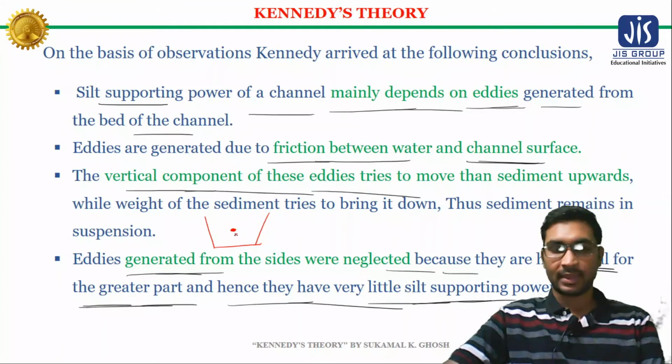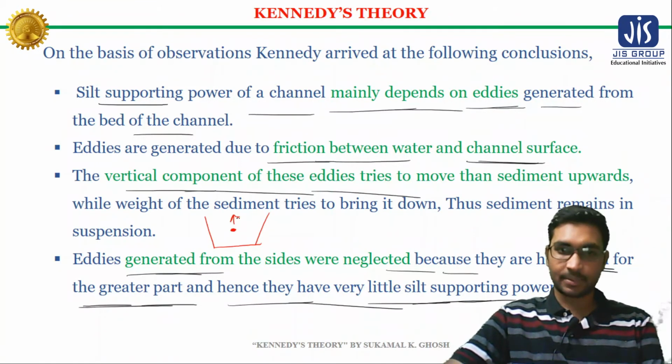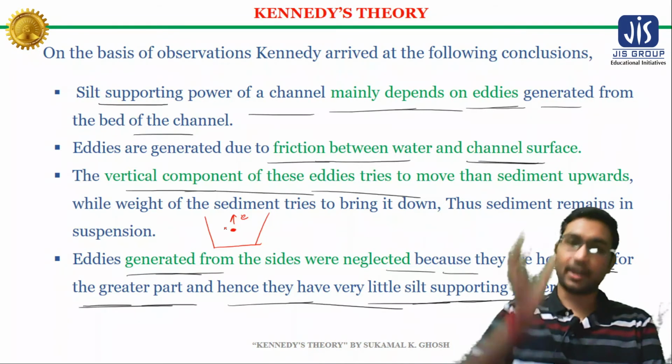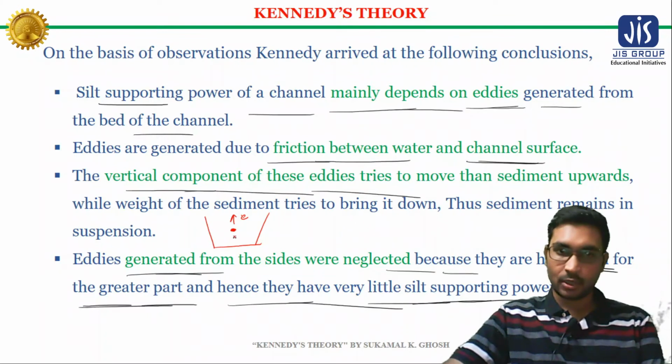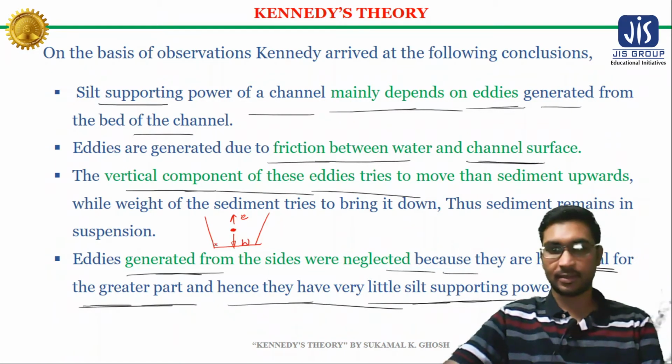The vertical component of the eddy, say E, will try to move the sediment upward, and the weight of the sediment, say W, will try to bring it down. In this way the sediment remains in suspension.